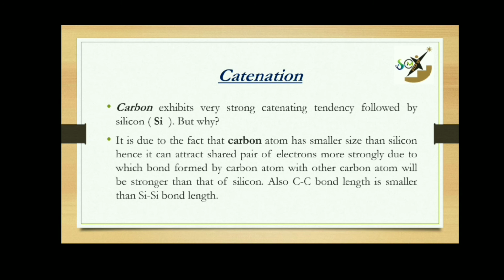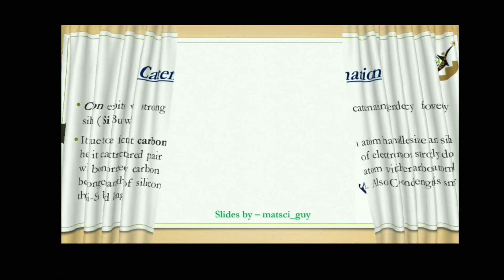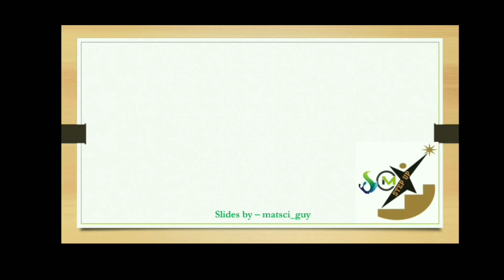Thus, possession of these two factors, high bond energy and high covalency, enables carbon to show a catenating tendency greater than silicon or any other element in the whole of the periodic table. The great catenating tendency of carbon leads to the existence of an important class of compounds, namely hydrocarbons.